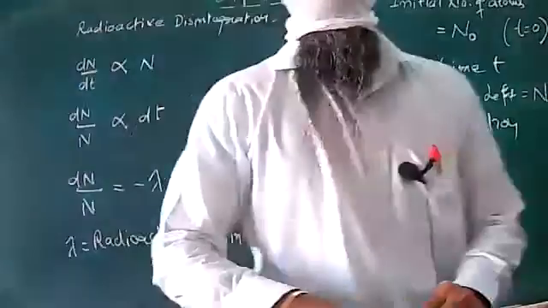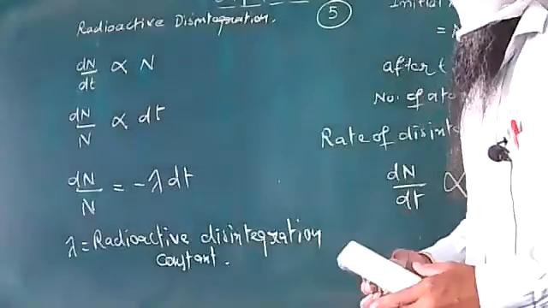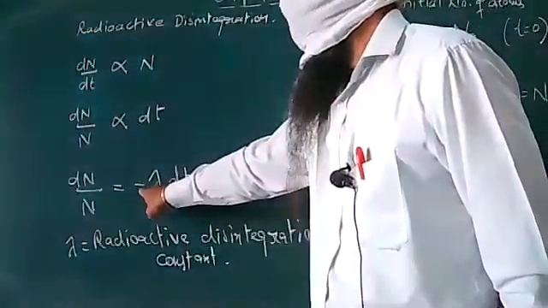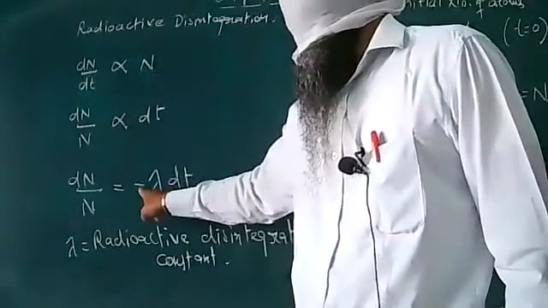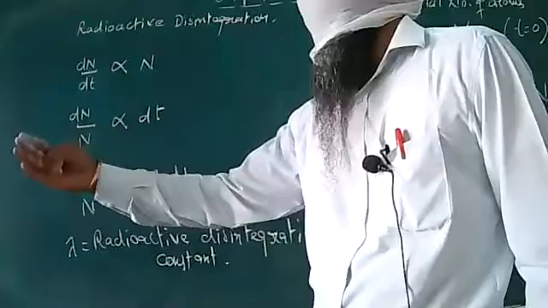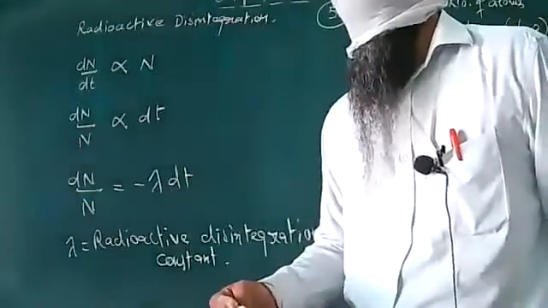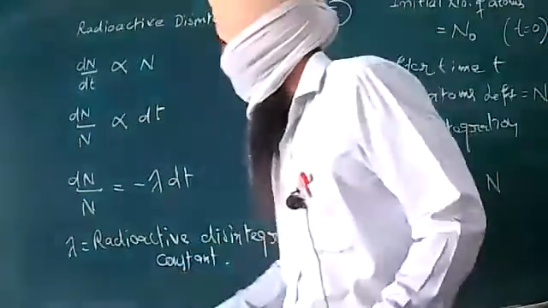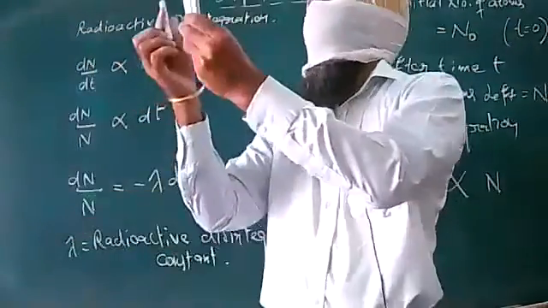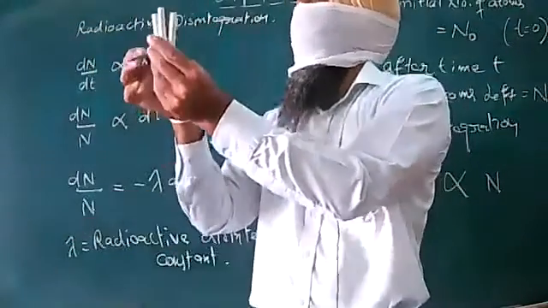Let us perform this integration. The negative sign has its own importance, indicating that the number of atoms present in the sample are decreasing with the passage of time. Imagine I have a few pieces of chalk with me. These are 4.